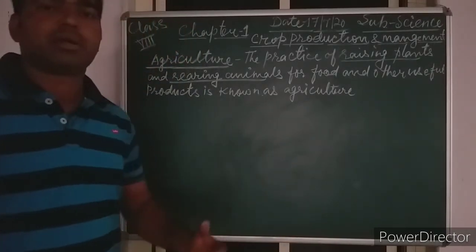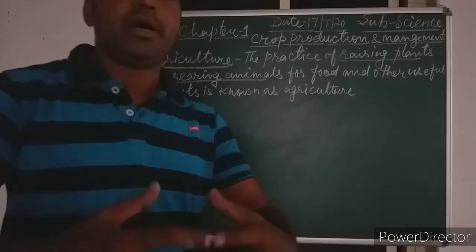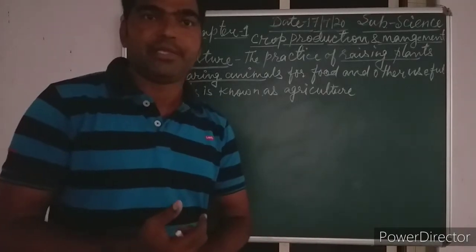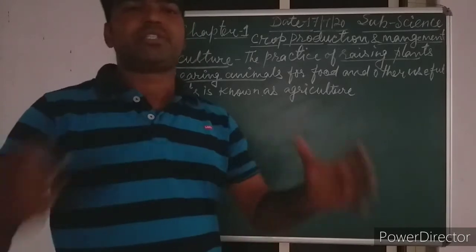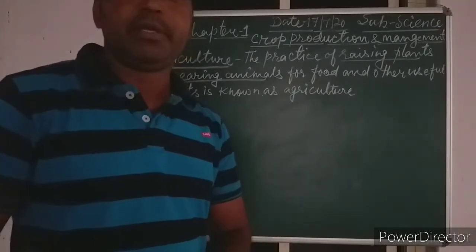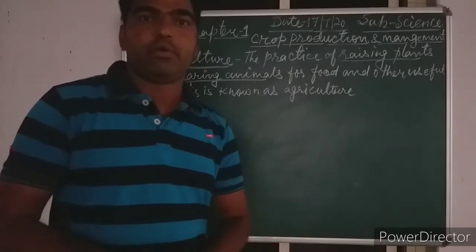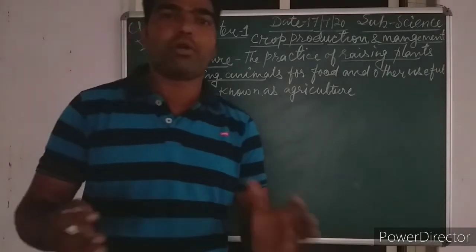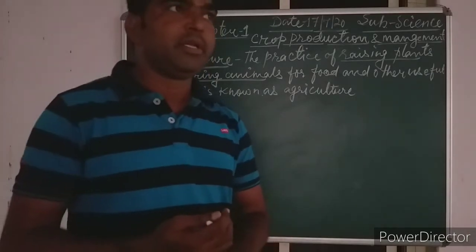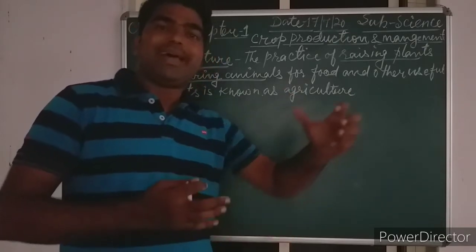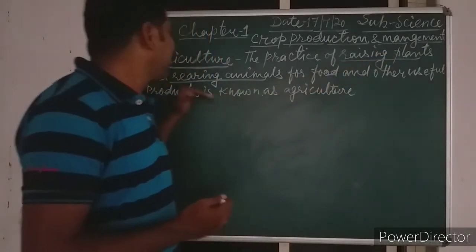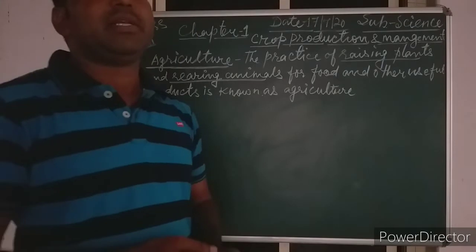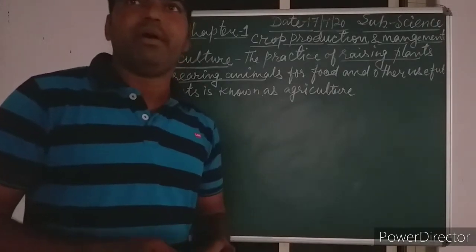So now the question rises here: why do we need to increase our production? As you know, we have a vast population, a huge population in our country. Everybody knows that we need food. Food is the basic need for all living organisms, either small or big. That food comes directly or indirectly from where? From plants and animals. So plants and animals are the basic part of our food.